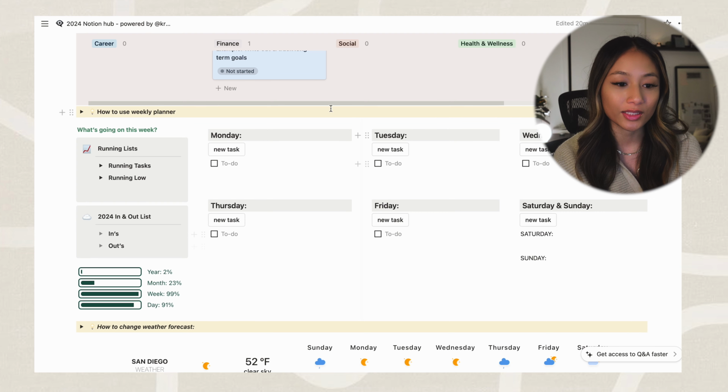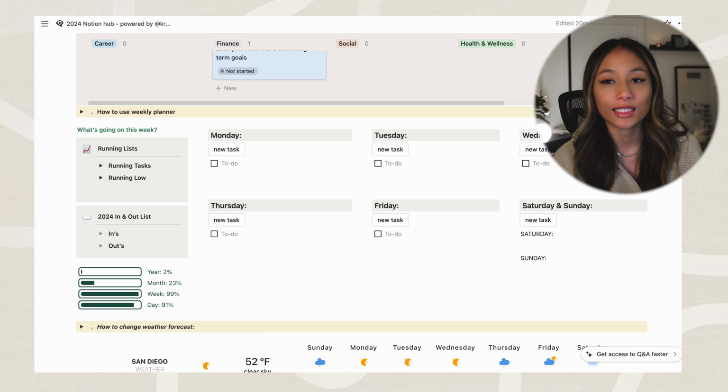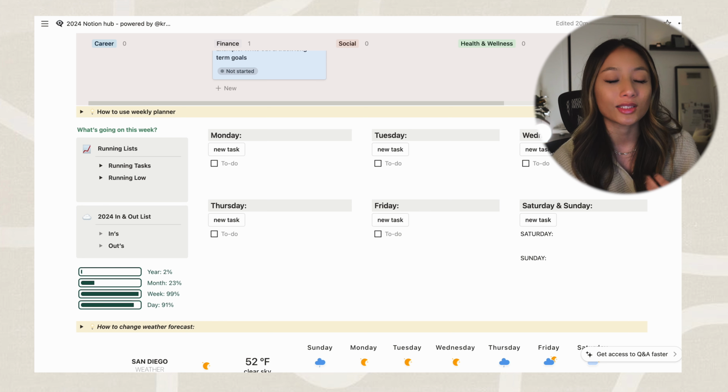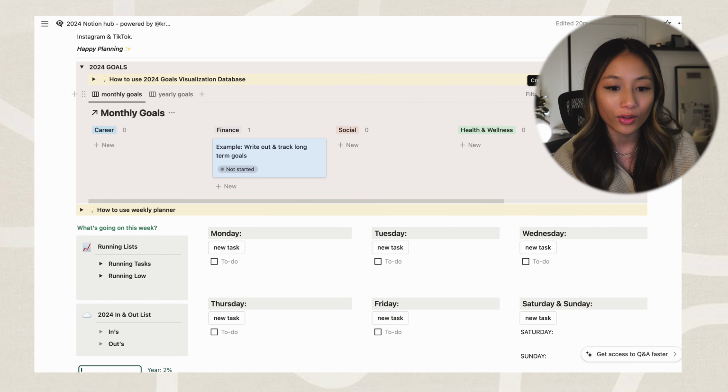Below this toggle, you'll see I have my weekly planner. Every day, every week, I go in here and I write out all the daily tasks that I need to complete, like fold laundry, return a package, go to the gym, all those mundane tasks that I need to complete every day. But what I'm starting to do when I am planning out my week is opening up this 2024 toggle and actually creating tasks and allocating time to complete that goal in the week.